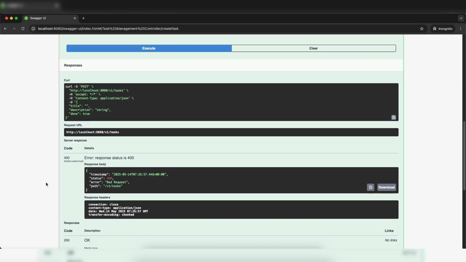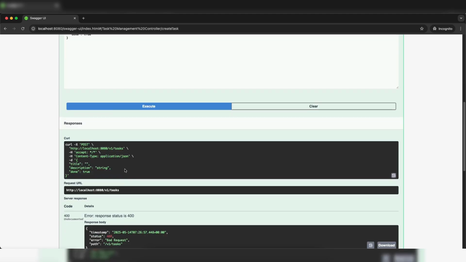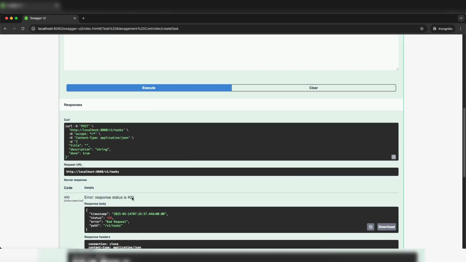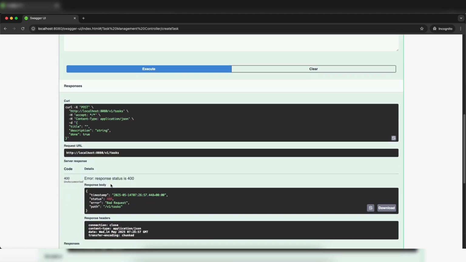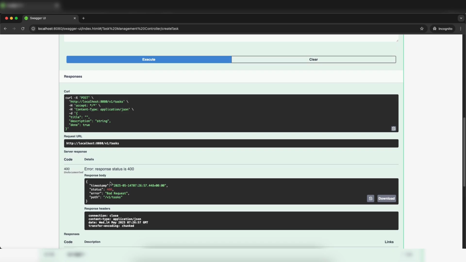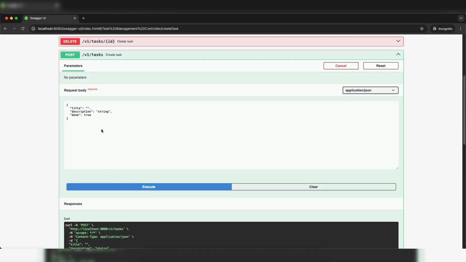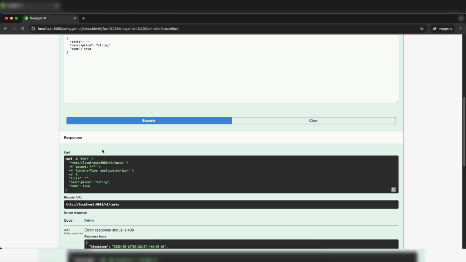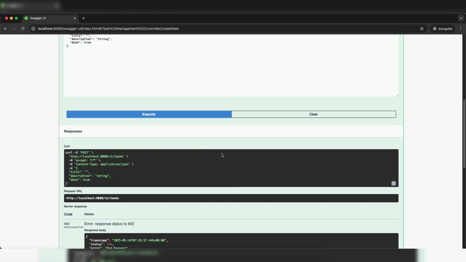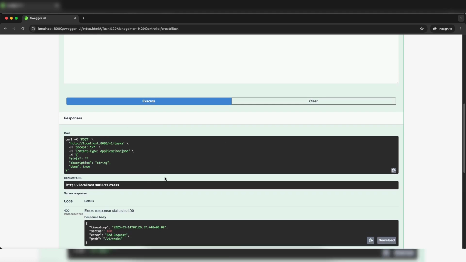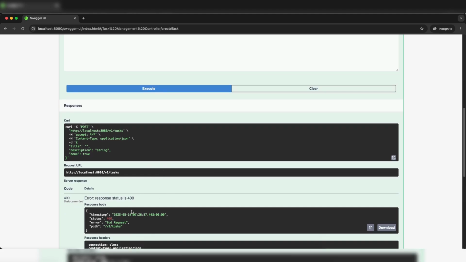So let's see the problem we were facing earlier, right? If I provide title as empty, my application is throwing 400 bad request, but nowhere it is mentioned that I have an issue in title, right? So how we can fix it? We need to override this default behavior of the Spring Boot so that we can capture what issue we have in which field, and then we can create a generic response so that user can also understand what problem they have in their payload.